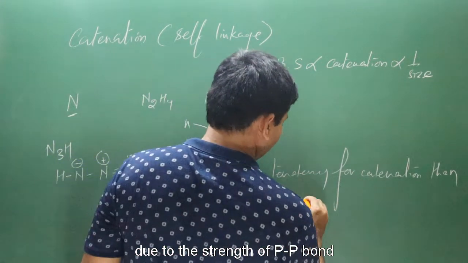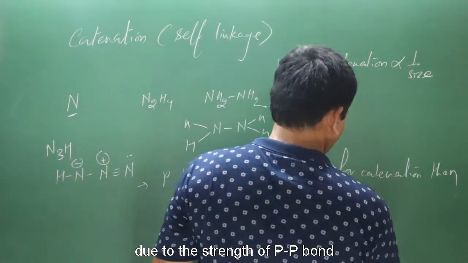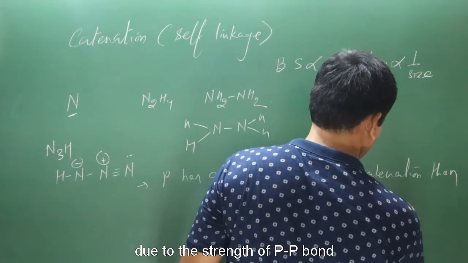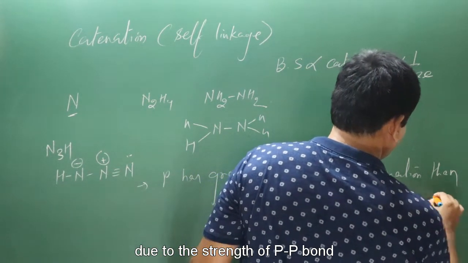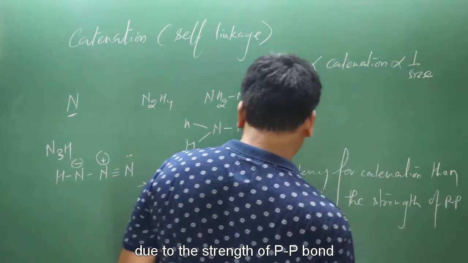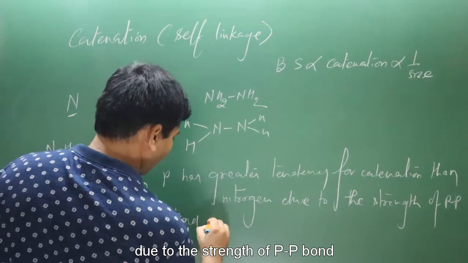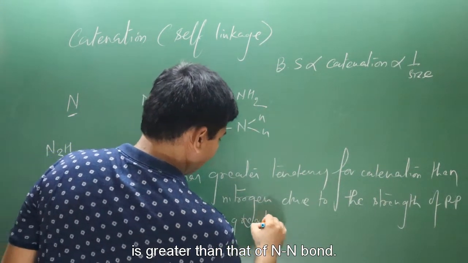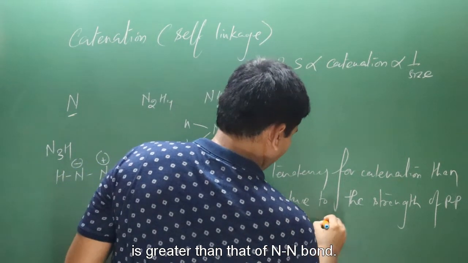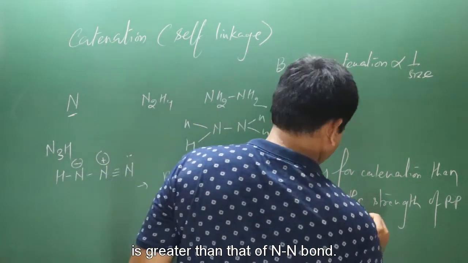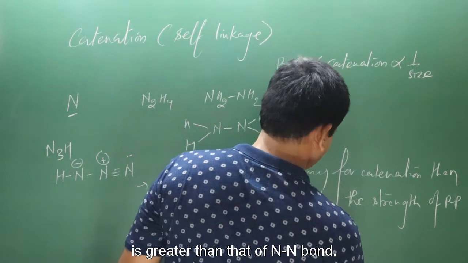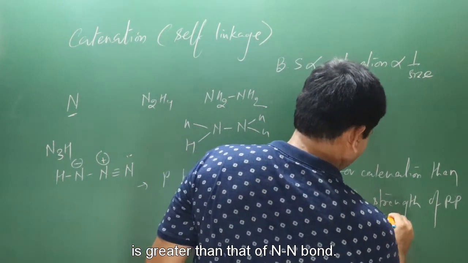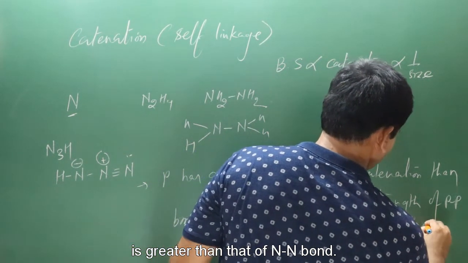You can write the reason: due to the strength of the phosphorus to phosphorus bond is greater than that of the nitrogen to nitrogen bond.